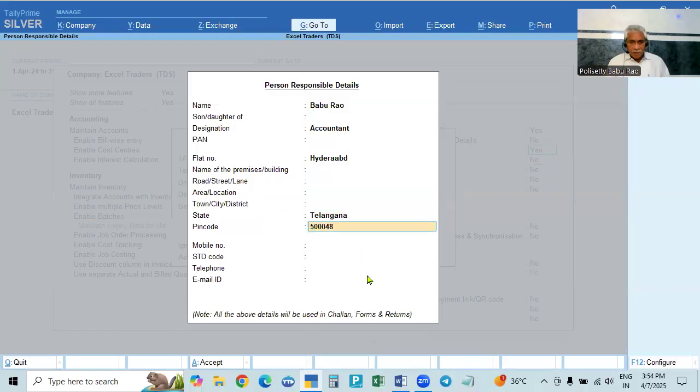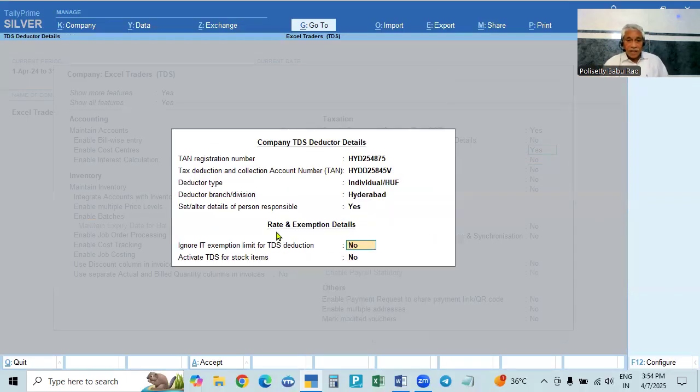After giving the details, we will come to the next one here, rate and exemption details. We have the limits: individual bill limit 30,000 and aggregate limit for 1 year 1 lakh. The calculation is to be made according to these limits, so we should not forget the exemption or aggregate threshold limit. Ignore IT exemption limit means if you make it yes, it will ignore the limit and calculate the TDS on all the bills. That is why we should calculate as per the threshold limit. Don't forget, give it no.